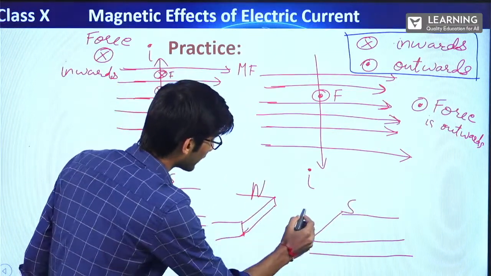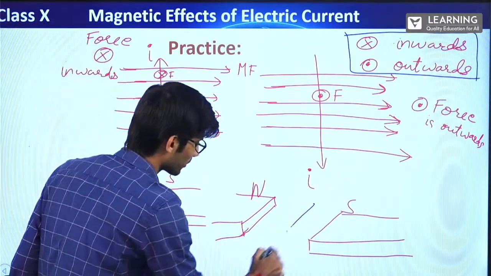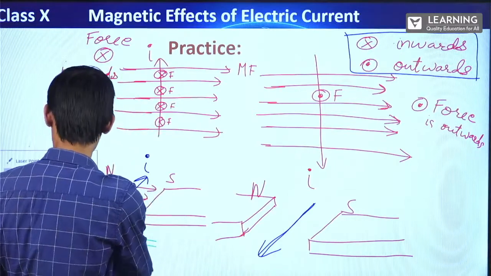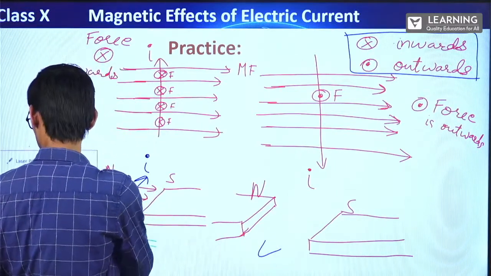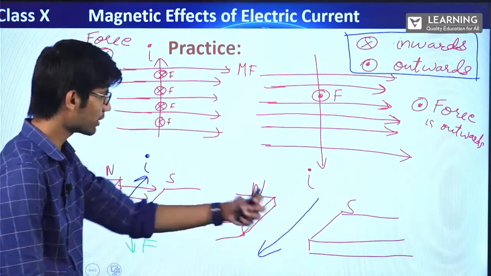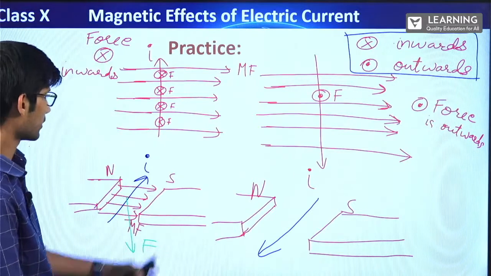And the wire, this time it is kept like this. Alright, 3D, if you see the wire is coming out of the board, I hope you can understand this. The wire is coming outside the board.